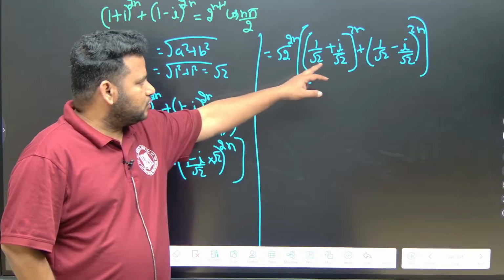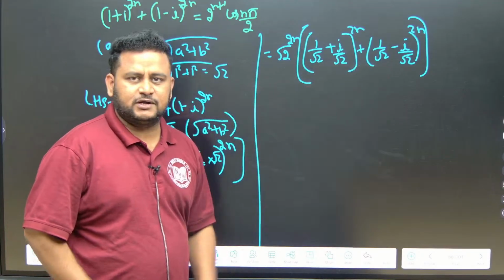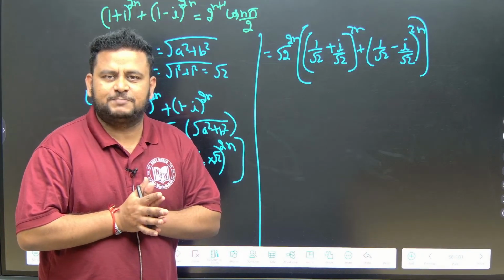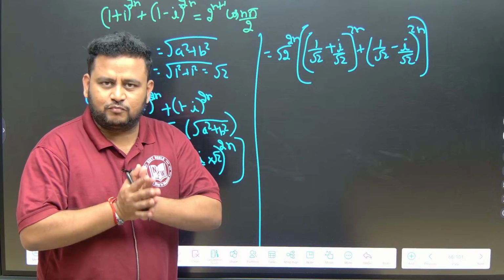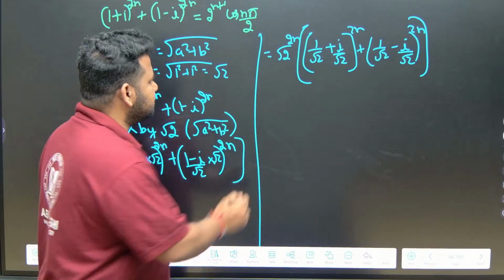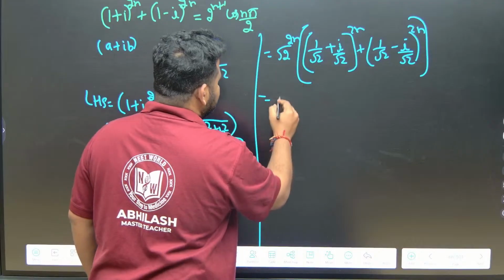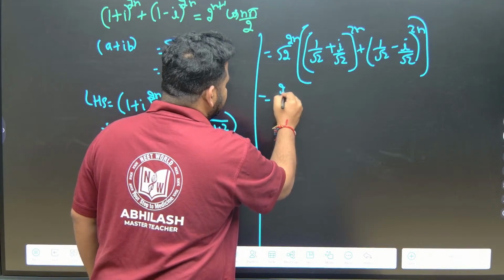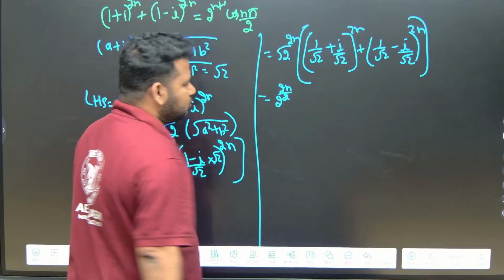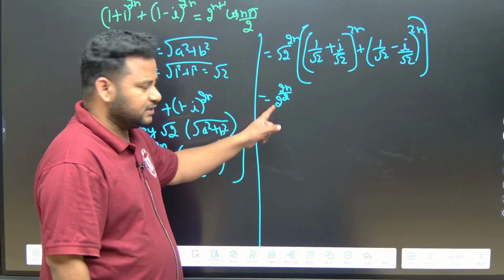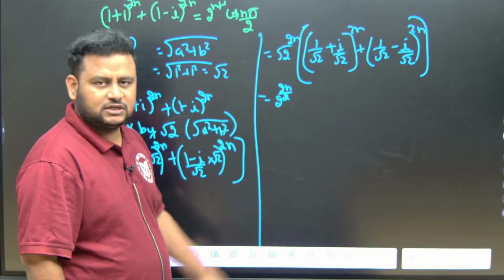Now 1 by root 2 gives us which angle? Pi by 4. Cos pi by 4 and sin pi by 4, both are 1 by root 2. Correct na? So this I can write as root 2 to the power of 2n, and this root 2 can be written as 2 to the power of 2n by 2, because root 2 can be written as 2 to the power of 1 by 2.